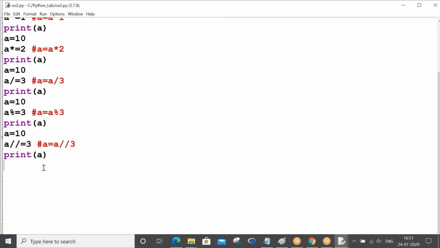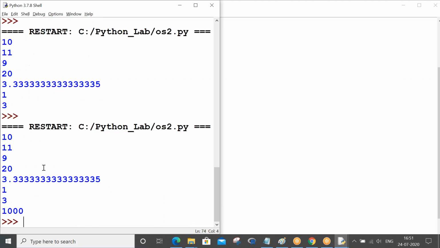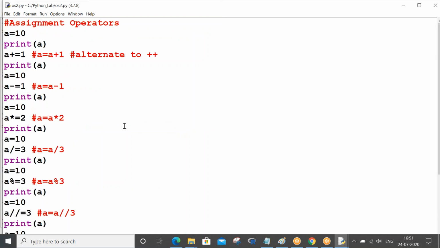Right? Yeah. So now a equals 10 again. a star star equals 3. Print a. So what is the value of this? 10 cube, 10 to the power of 3. So what is the answer? 1000, right? Am I right? 10 to the power of 3, 10 cube is 1000. So this is how we use our assignment operators.